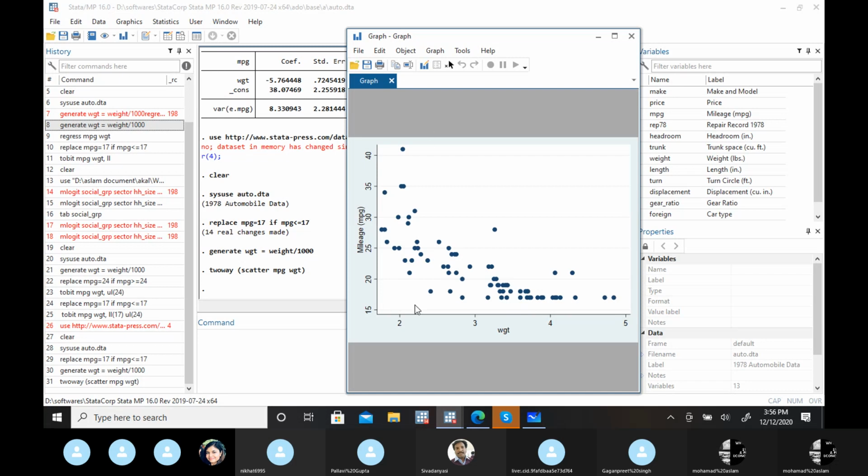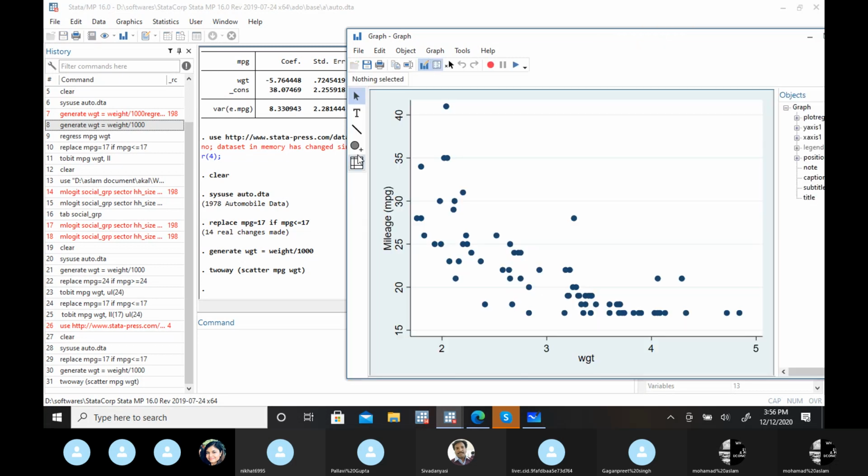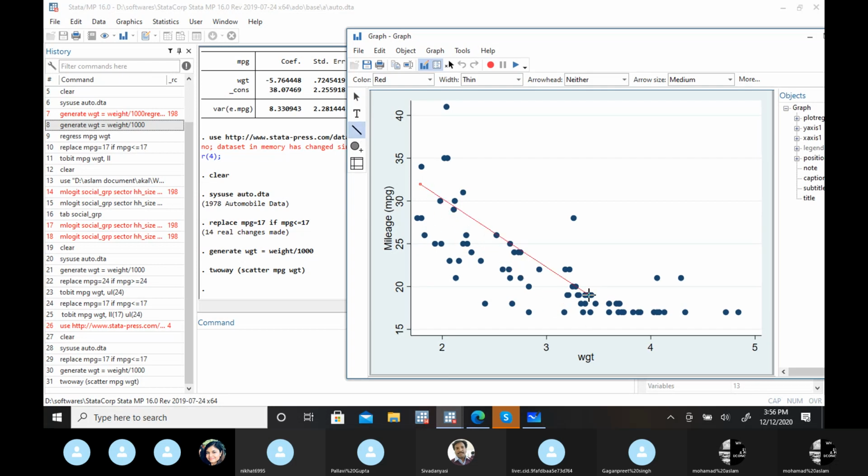This is a truncated case, and in this scatter plot it is visible that possibly there is some negative relation, because this graph is indicating a negative relation. But for this y variable, we have this threshold level. So that's the case of the truncated, censored case. If you apply OLS, that's not appropriate here. You have to apply the Tobit model.